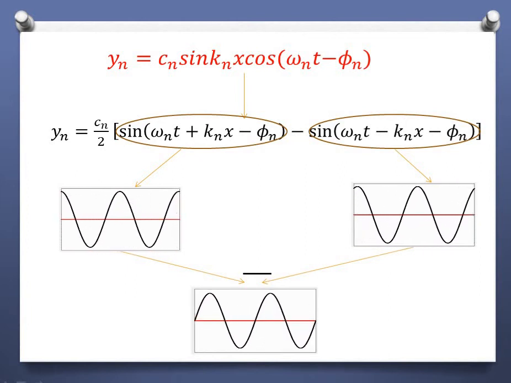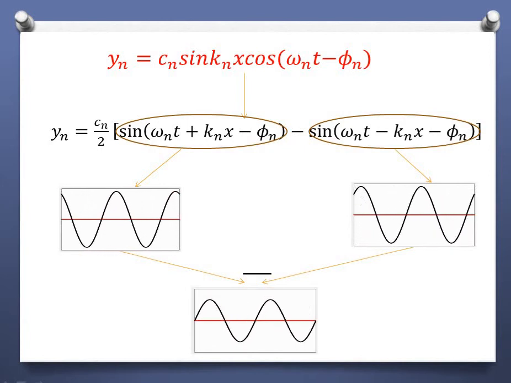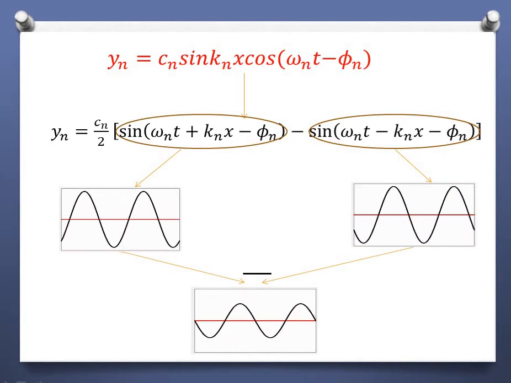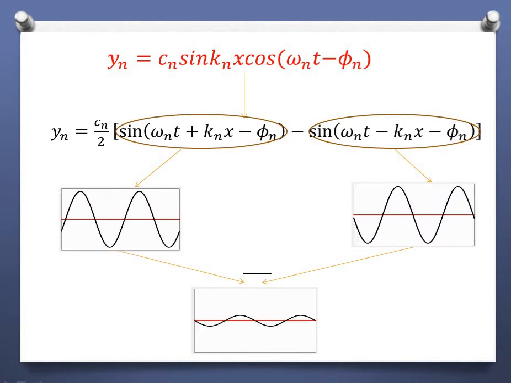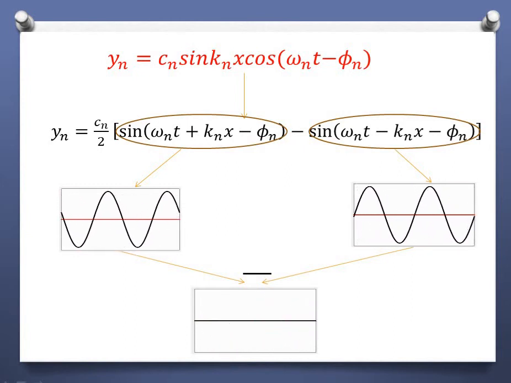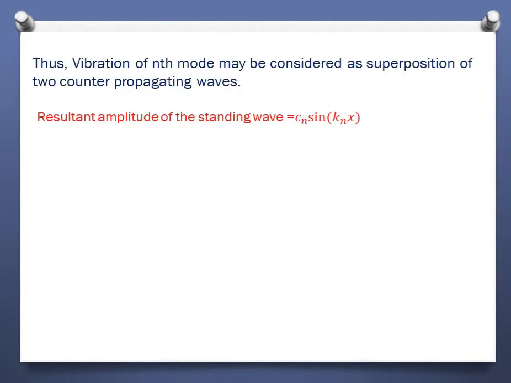So now we understand that in a string, when we generate a wave, it will generate an infinite number of standing waves. Okay, and superposition of all those waves will give the actual solution. Now the amplitude of standing wave is given by Cn sin knx. So let's try to find out some quantities from here.